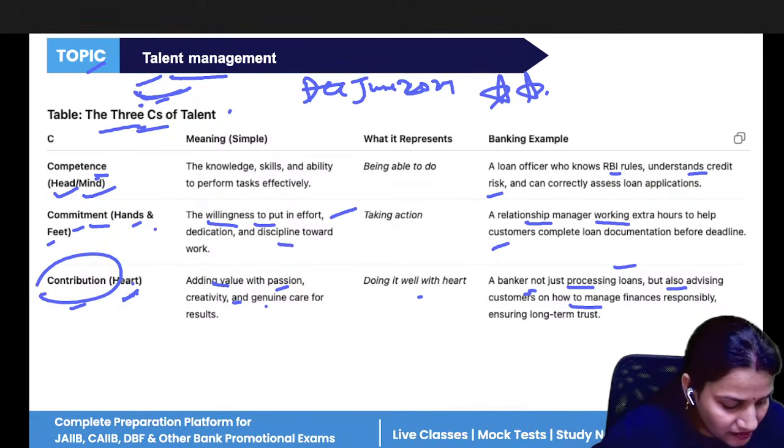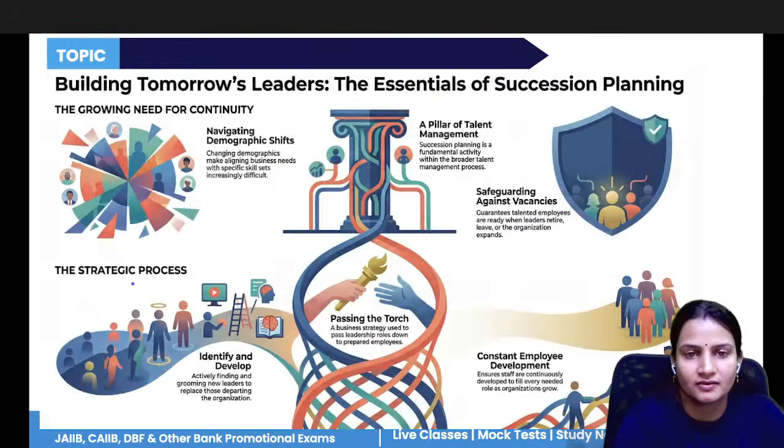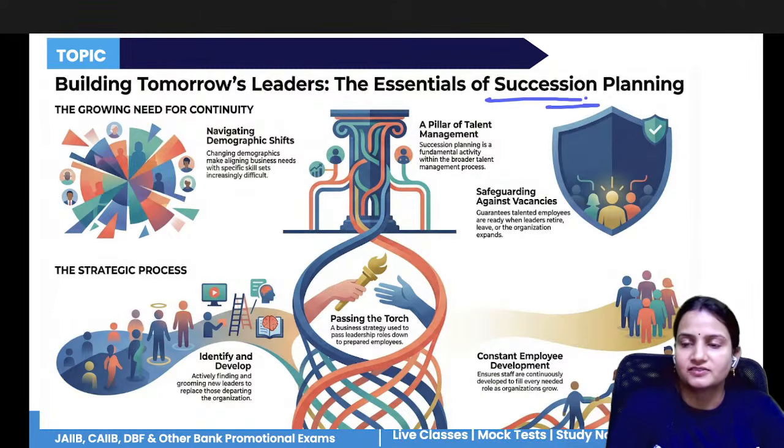Yes, question from Johari window. It comes every time in exam. This is very important. All right. Now, so what is succession planning?